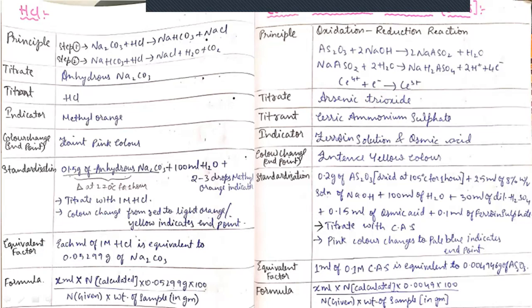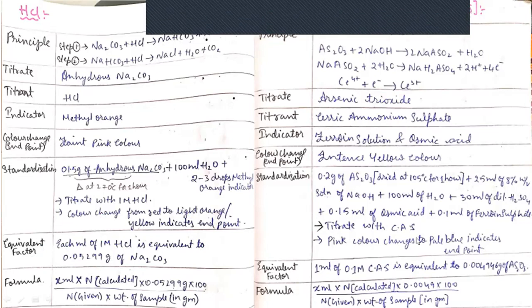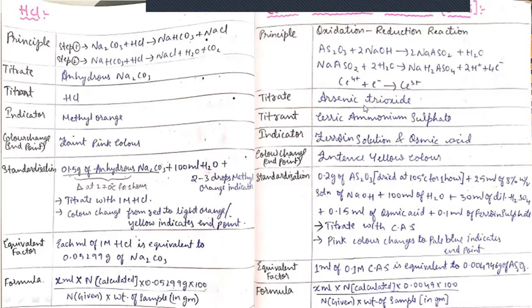And the next one is ferric ammonium sulfate. Here the ferric ammonium sulfate is titrated with arsenic trioxide, which is a primary standard solution. Ferric ammonium sulfate is a secondary standard solution, right? So the indicator is ferroin solution and osmic acid. This is the indicator that we are using. And here the color change will be to yellow. So finally we can get the yellow color solution.